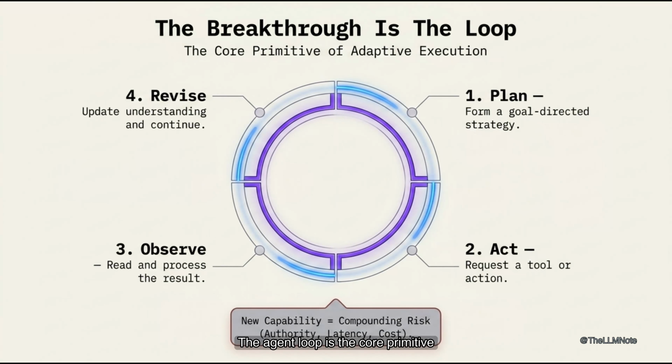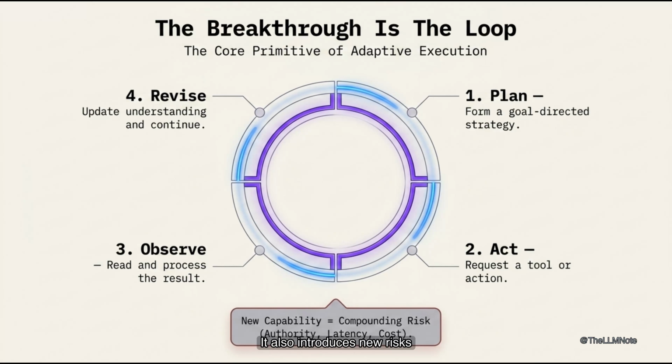The agent loop is the core primitive. It follows a cycle: plan, act, observe, revise. Claude forms a goal-directed plan first. Then it requests a tool to carry out the action. It reads the result from the tool's response. It updates its understanding based on that result. Then it decides whether to continue or stop. This loop transforms static prompting into adaptive execution.